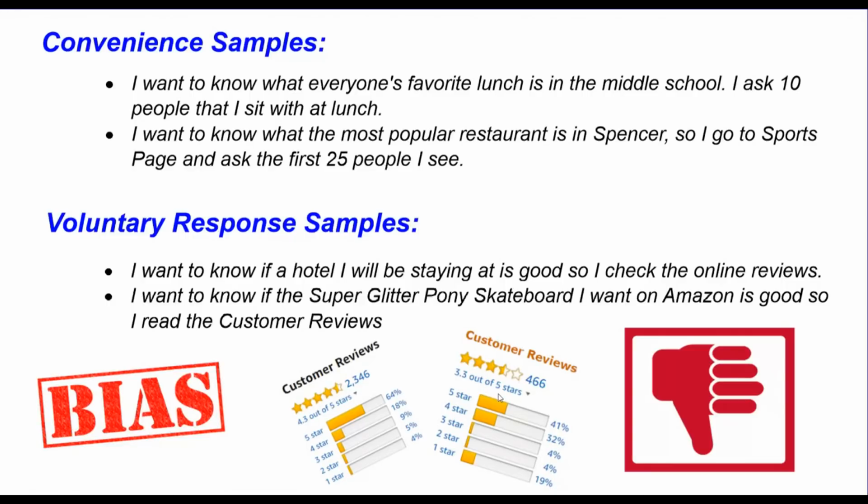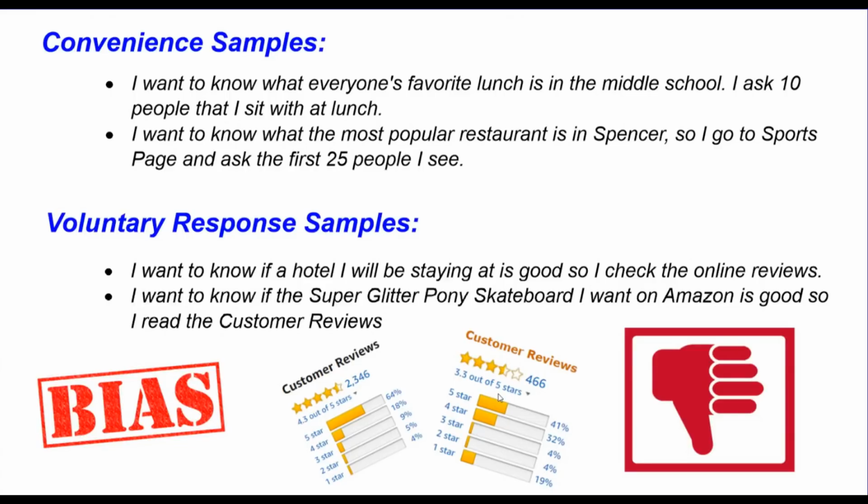Examples of voluntary response samples. I want to know if a hotel I will be staying at is good, so I check the online reviews. Now, online reviews are excellent examples of voluntary response samples because what type of people are going to choose to fill out an online review for a hotel? Well, it's going to be one of 2 groups most likely. It's going to be the people that really, really love the hotel or really, really hated the hotel. If your stay at the hotel was just average or what you expected, you're probably not going to take time to fill out an online review. So the data collected from online reviews is not really that reliable.